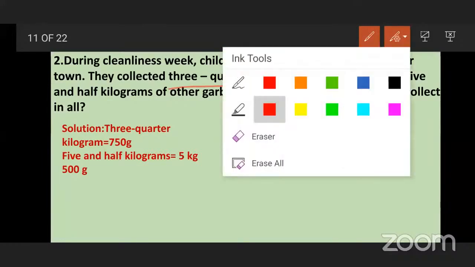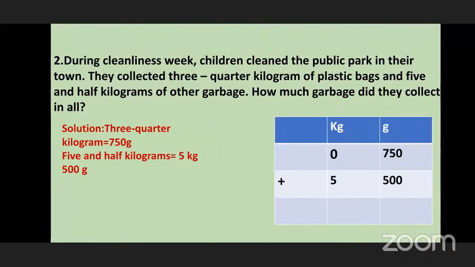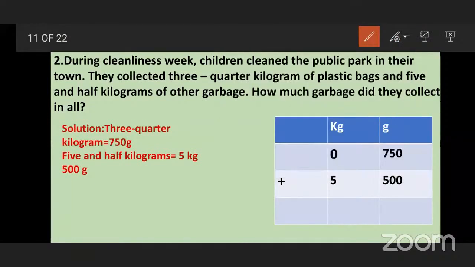Now see, we will do addition here. 0 plus 0, 0. 5 plus 0, 5. 5 plus 5, 7 plus 5, 12.